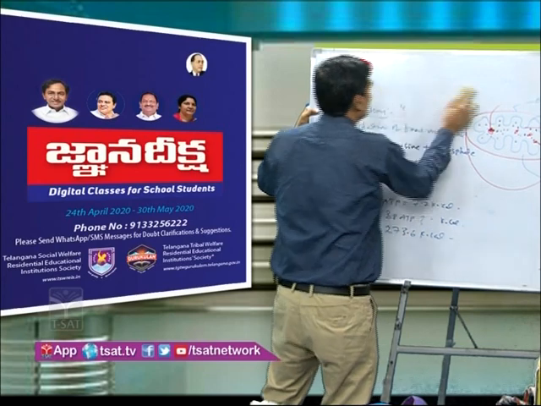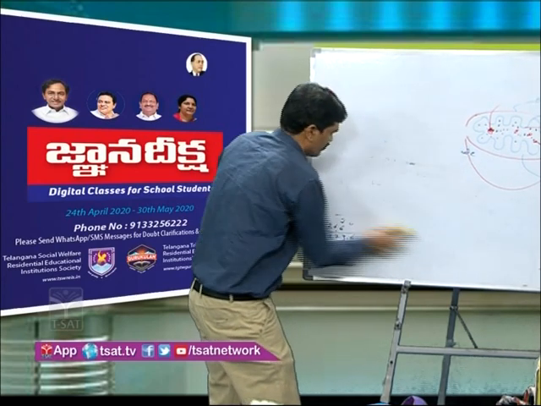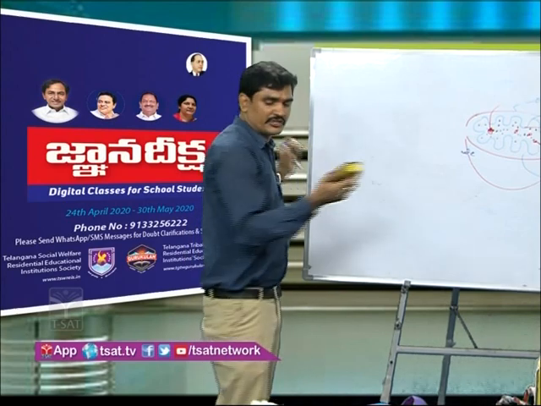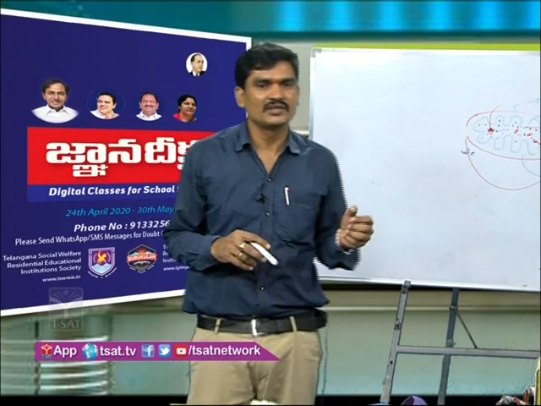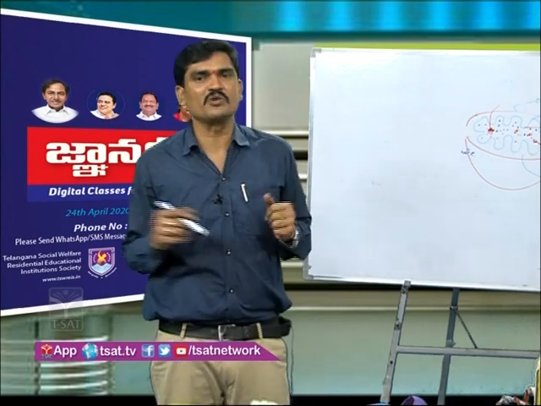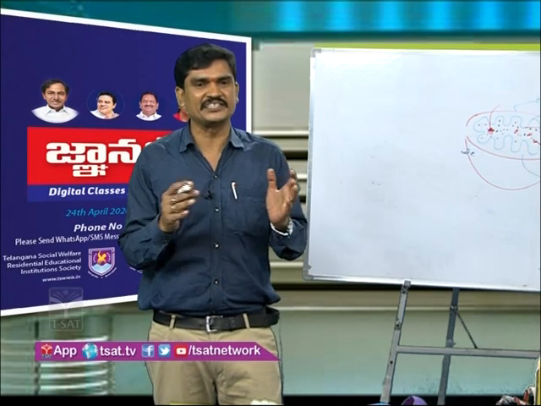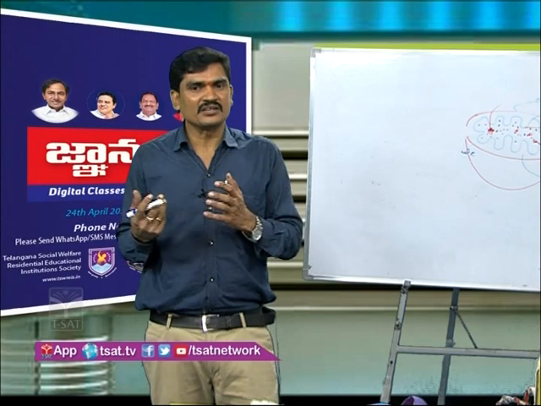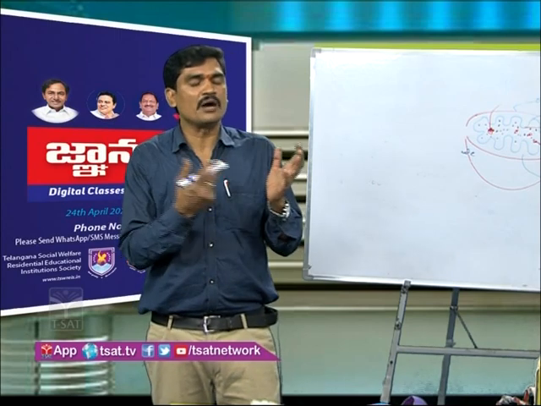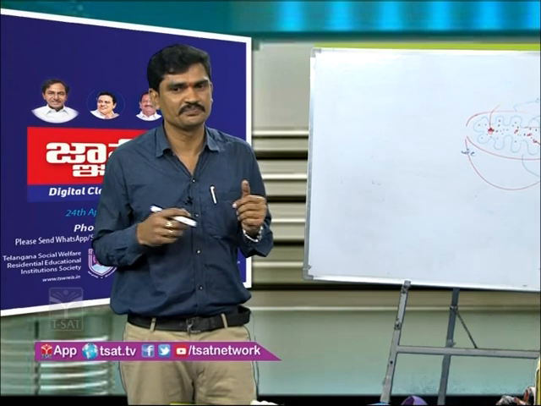Actually, this mitochondria function we can compare with power stations. You know there are several types of power stations: thermal power station, wind power station, solar power station. They produce electricity, or current, and supply it to our homes, where it is used to operate several home appliances.